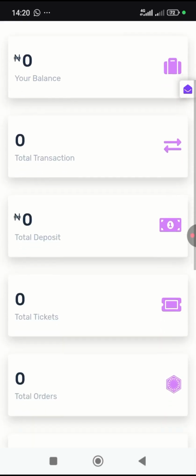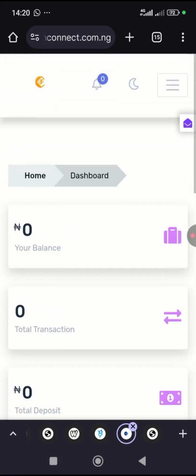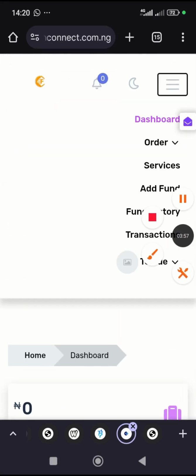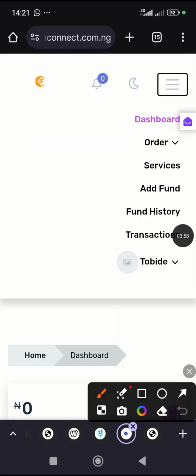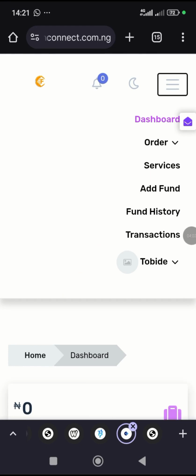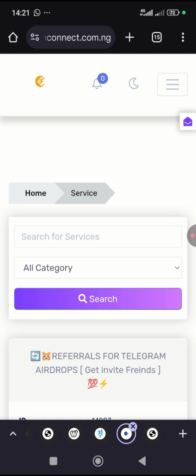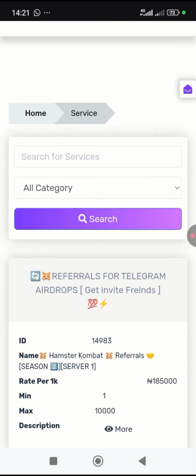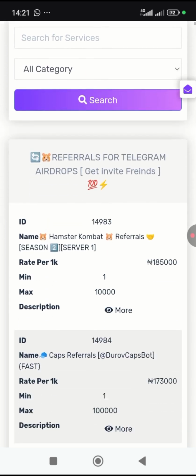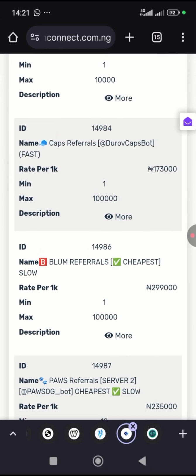Let's move down to services and tap on services. Let me share some shocking things with you. You can see here referral bots, Telegram airdrop. You can see the likes of Amsterdam, the likes of Cap, with some people having thousands and thousands.